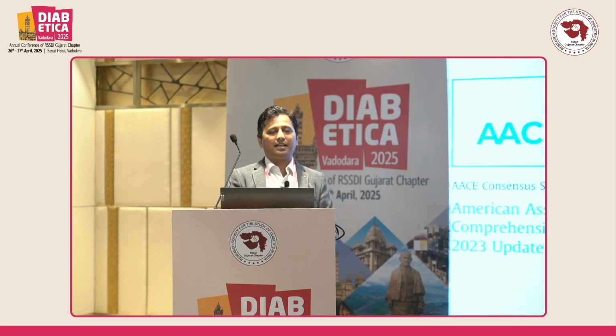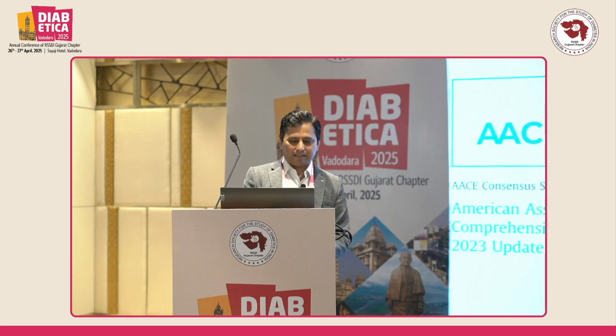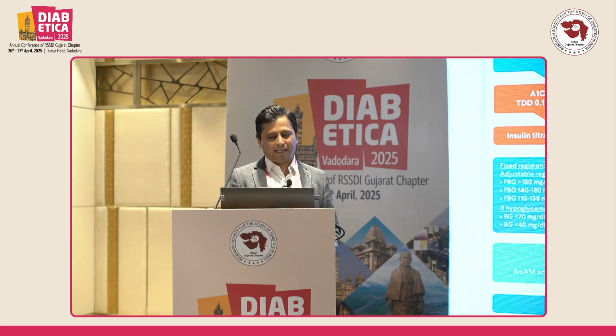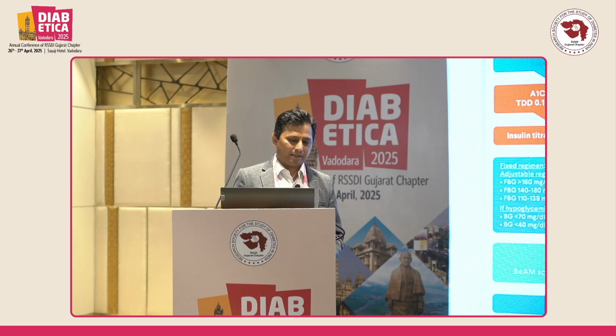Let's understand some guidelines. The ACE has mentioned that when a person's blood sugars are not under control, we can start basal insulin at a dose of 0.1 to 0.2 unit per kg when HbA1c is less than 8. But when HbA1c is more than 8, the dose should be 0.2 to 0.3 unit per kg, and every 2 to 5 days we should assess the glycemic status of the patient.